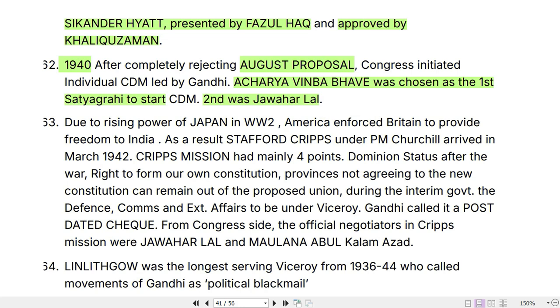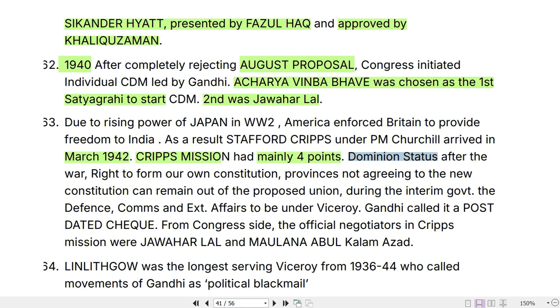Due to the rising power of Japan in World War II, America forced Britain to provide freedom to India. As a result, Britain sent Stafford Cripps under the prime ministership of Churchill, and Stafford Cripps arrived in March 1942 under the Cripps Mission. And Cripps Mission had mainly 4 points.